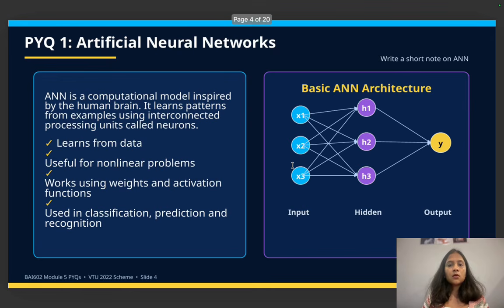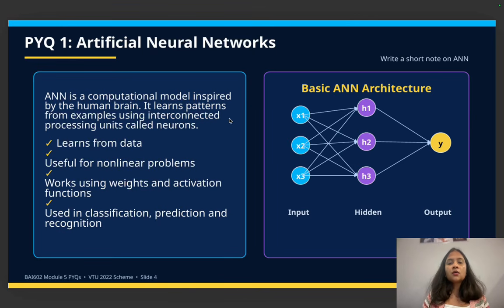So this is the first one, where it is asked about artificial neural networks, or you can say ANN. You have to write the definition. So what is the definition? ANN is a computational model inspired by the human brain. It learns patterns from examples using interconnected processing units called neurons.